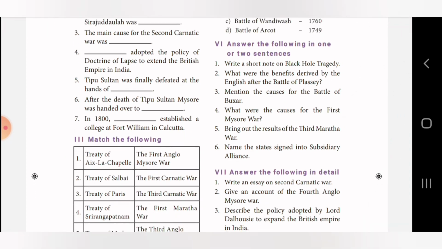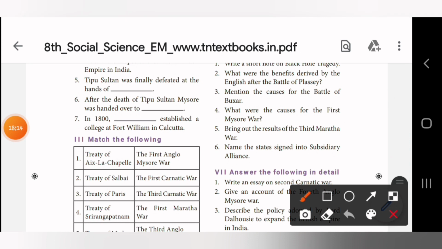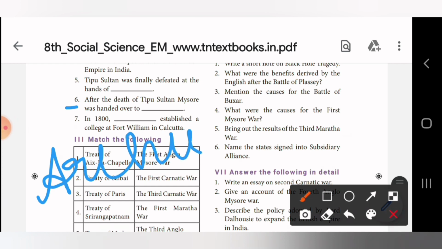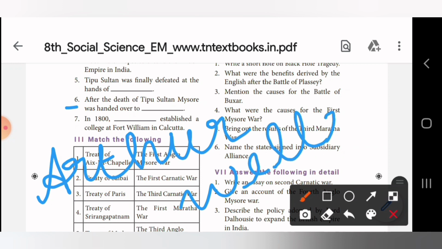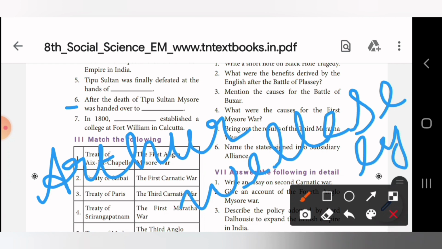Tipu Sultan was finally defeated at the hands of dash. Who was that? Arthur Wellesley. A-R-T-H-U-R, Arthur. W-E-L-L-E-S-E-L-Y, Wellesley.